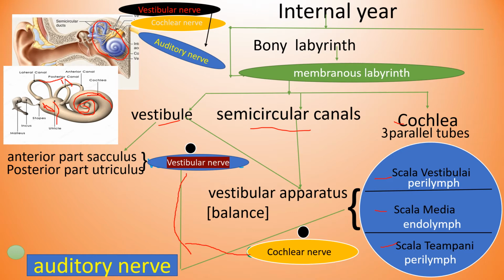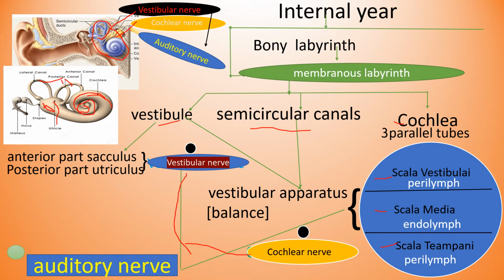Look at this picture. From the vestibule, the sacculus and utriculus nerve fibers form the vestibular nerve. Next, from the cochlea, cochlear nerve fibers form the cochlear nerve.